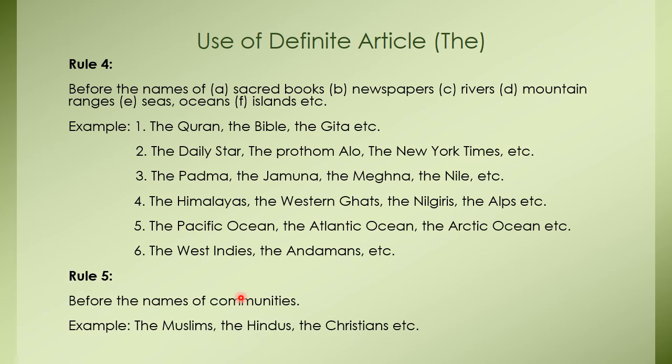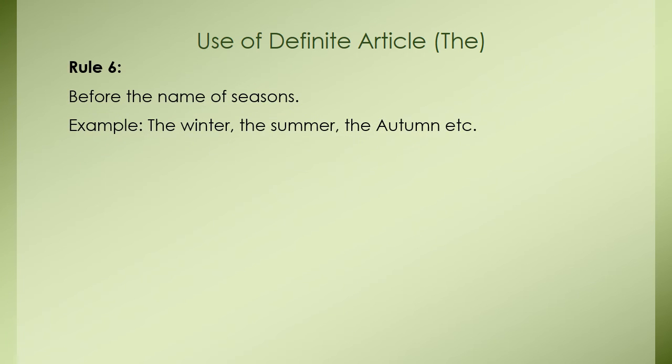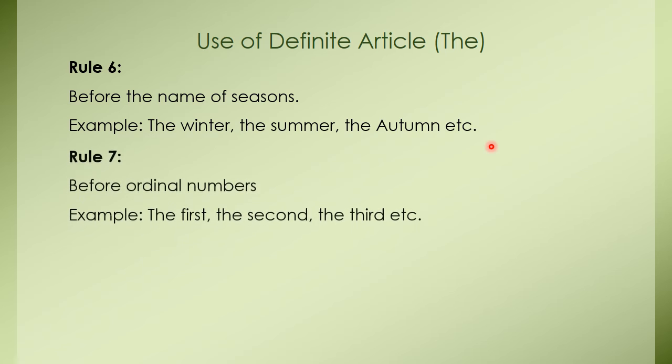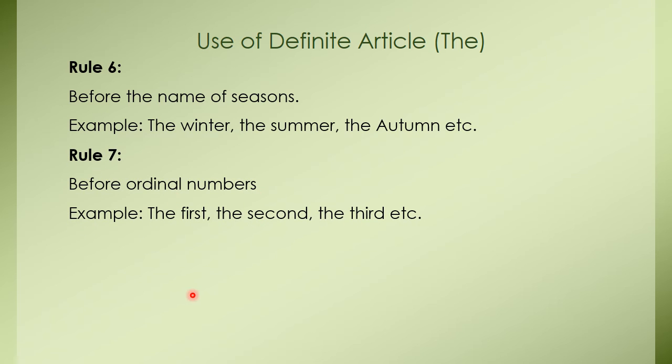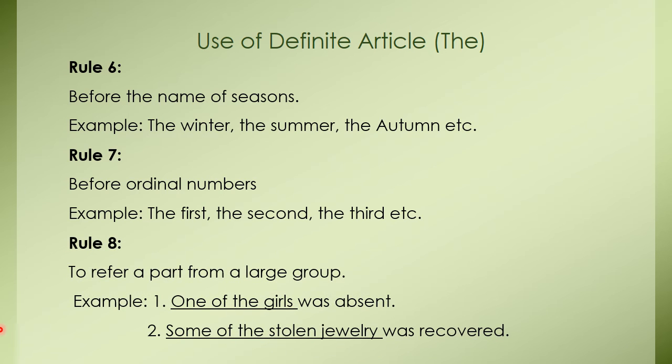Okay. Now rule number 5: before the names of communities. For example, the Muslims, the Hindus, the Christians, etc. Rule number 6: before the names of seasons. Look at the examples here. The winter, the summer, the autumn, etc. Before the ordinal numbers like the first, the second, the third, etc. To refer a part from a large group, we use "the".